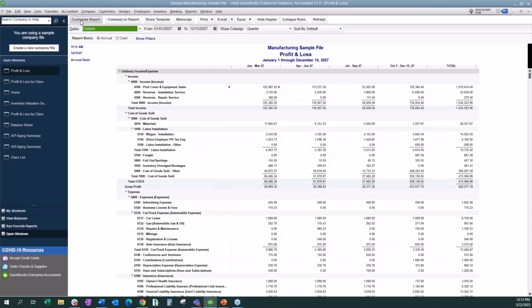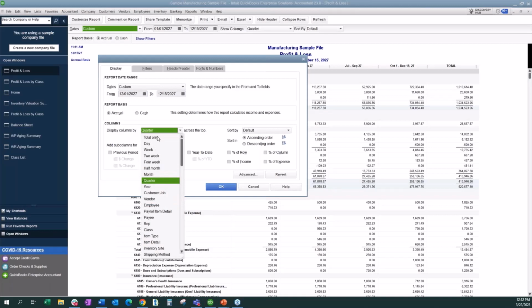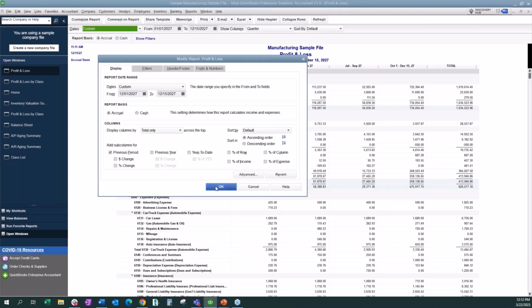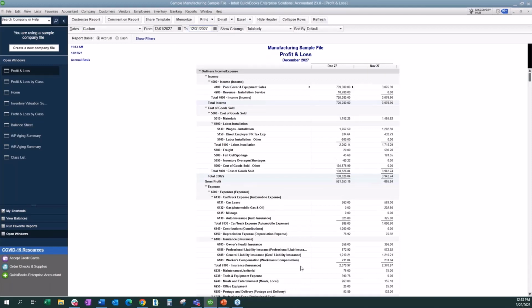Okay, so coming back to my customization options, I'm going to change it just for the month so I can kind of show you what we can do. So I can show previous period. So what this is showing me is how we did from December 15th. And we can go ahead and change it for a month. So you can see I did my full month now. So this is how we did for this period that I just closed against last month's period.